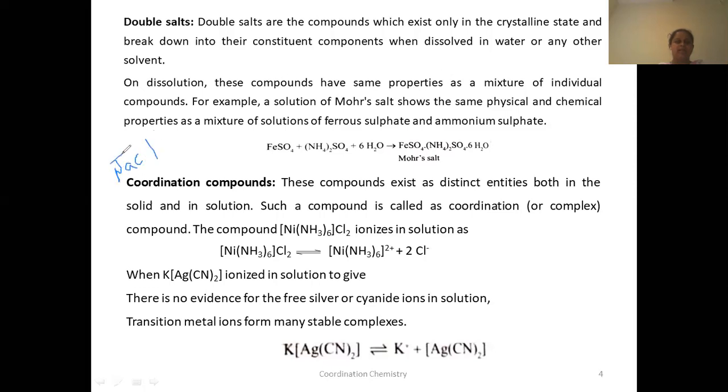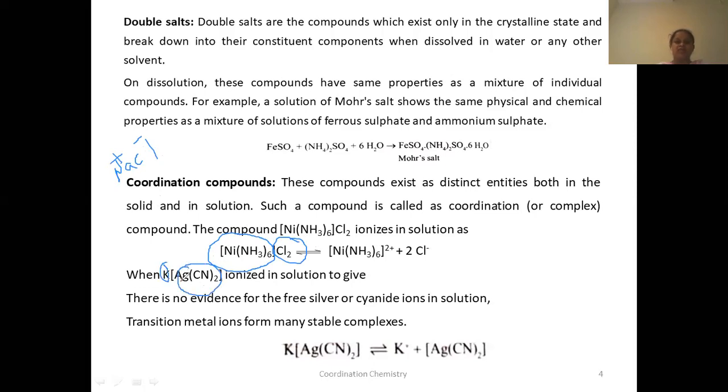What is the cation here? Na, sodium, is a cation, and chloride is an anion. Similarly, here also this is the cation and this is the anion, because it is written first. And here also potassium is falling first, therefore it is a cation. This is an anion here.